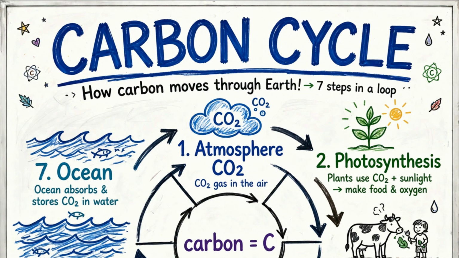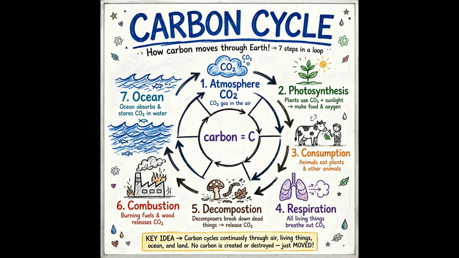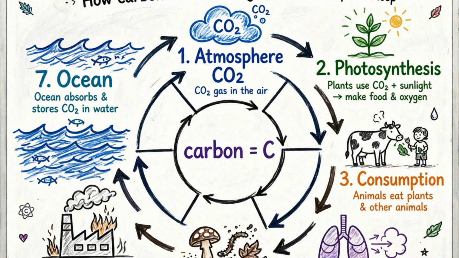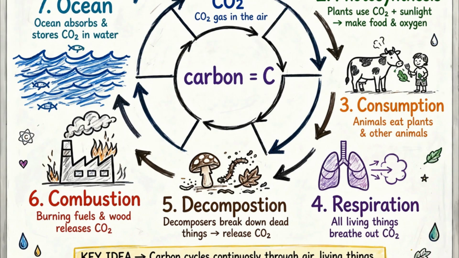This is the brief on the basics of the carbon cycle. Today, we're looking at a clear, step-by-step whiteboard roadmap showing exactly how carbon travels across our planet, proving why every living thing absolutely depends on this continuous, unbreakable loop.